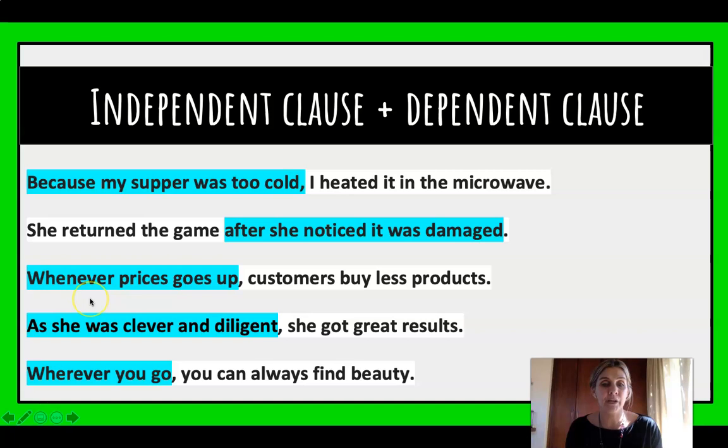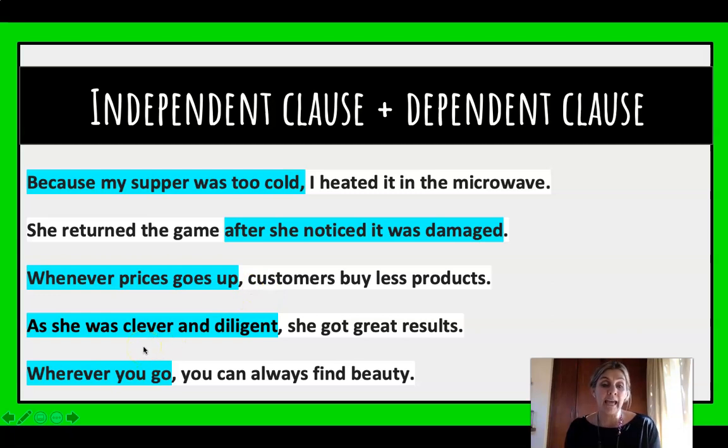Let's look at the next one. Whenever prices go up, what happens? Ask yourself, what happens in the rest of that sentence? What happens? So that is your dependent clause, and your independent clause is customers buy less products. You could have that as a sentence completely on its own.